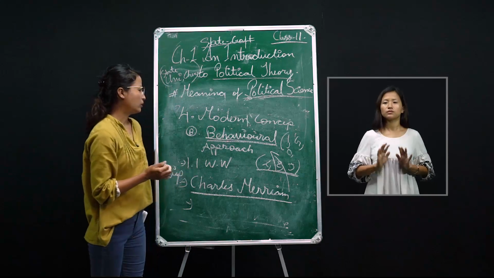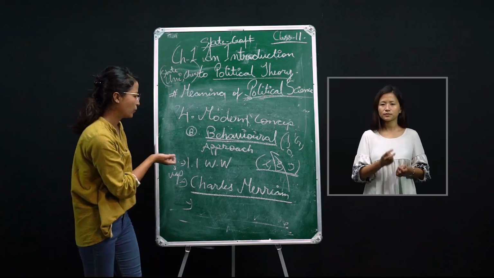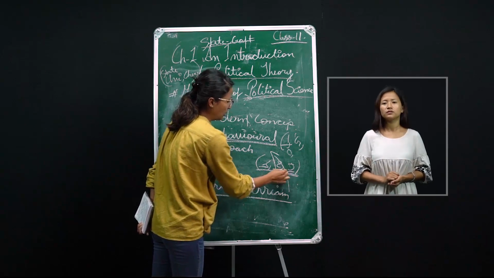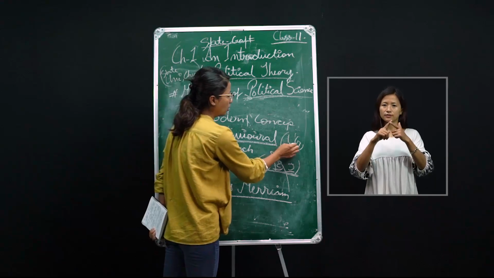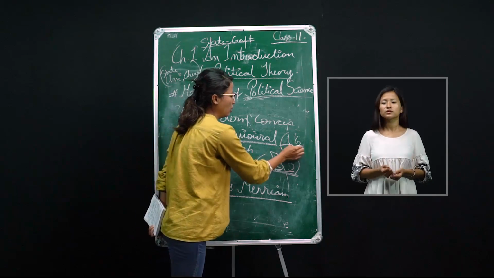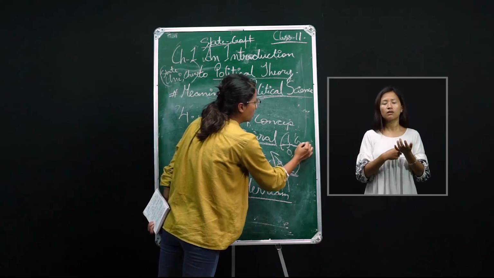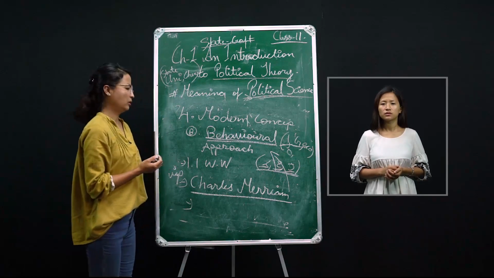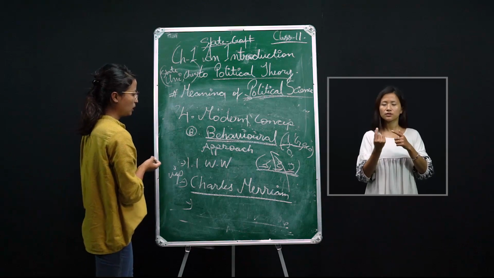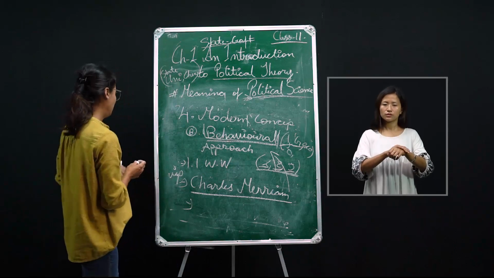Most of the time we say politics is the study of the organs of the government, but their view is that we should focus on the behavior of these individuals: how they behave during elections, or how the government behaves in a situation like war or an economic situation. So their view on the behavioral approach is that politics should focus on behavior.